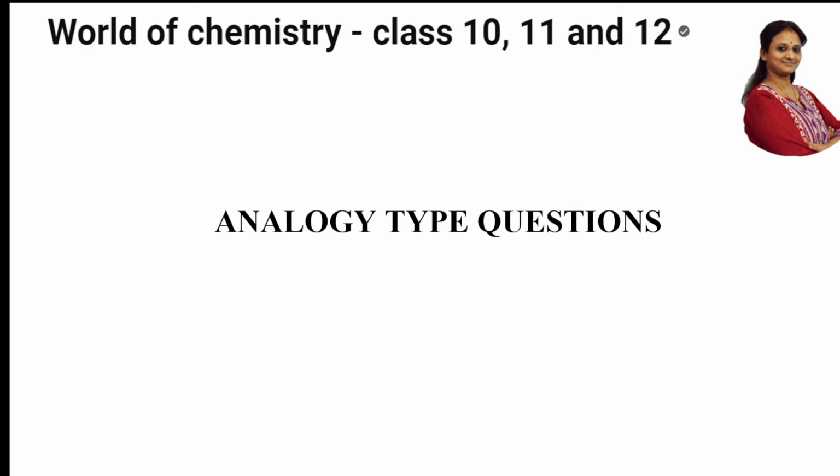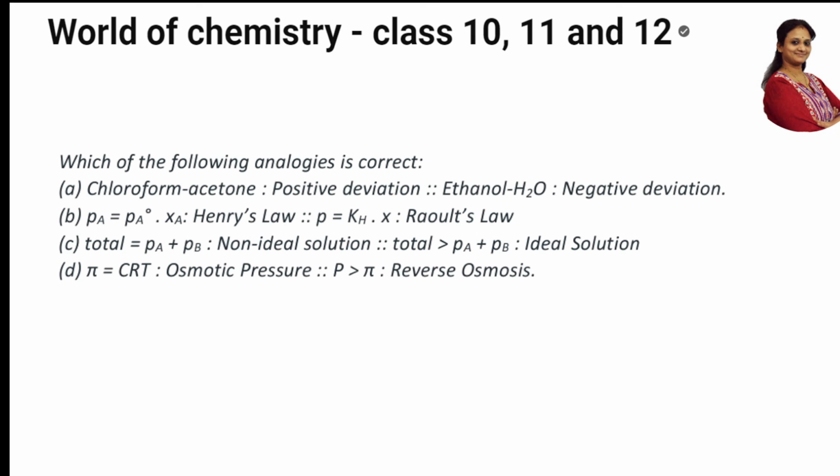Now let us see analogy type questions, students. Very important analogy type questions. So what is it? Two different concepts which are similar are matched, and they will ask you which is right and which is wrong. They have given one example here: positive deviation, negative deviation. Two opposite things, but the concept is the same.